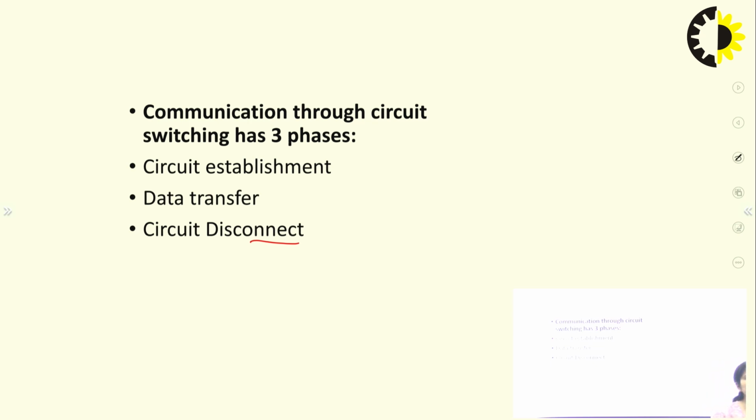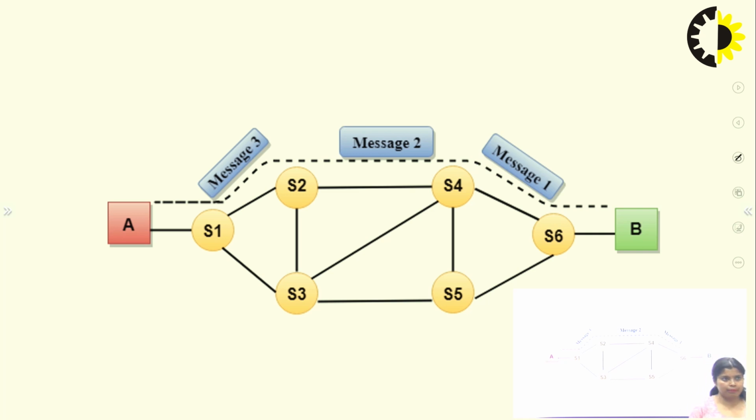You can see here, between the source and destination, you create a virtual path, and when this path has been established, the data transfer goes on. When all the data transfer between the source and destination has finished, the connection close request comes from the client.